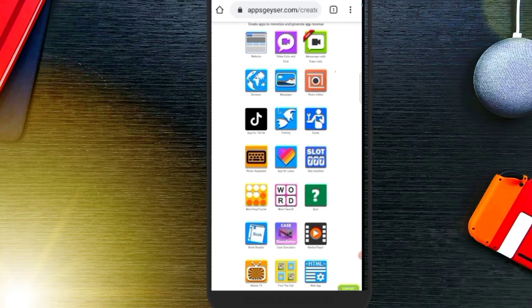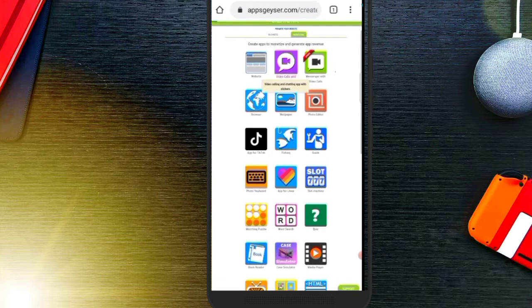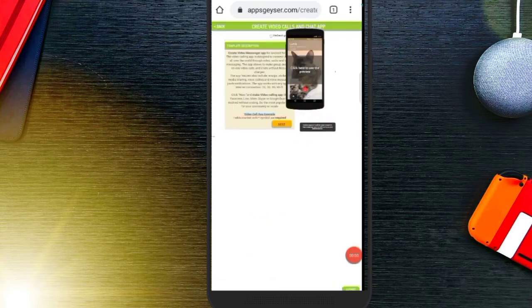So actually I am making an app similar to WhatsApp, so I will be choosing video call and chat. So I will be choosing the second option. The second option is a chatting app, so I will be clicking on it. It will take a little bit of time to load because my network is slow. So this is the template description, so click on next.